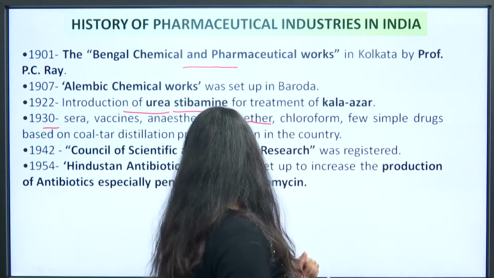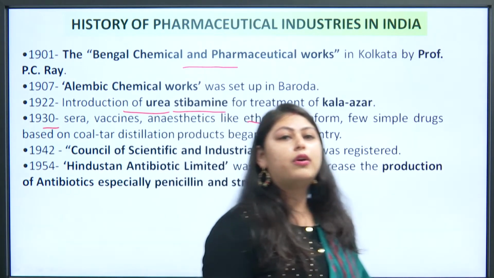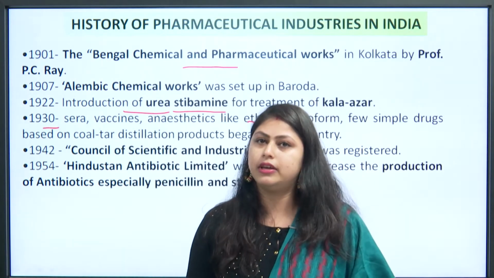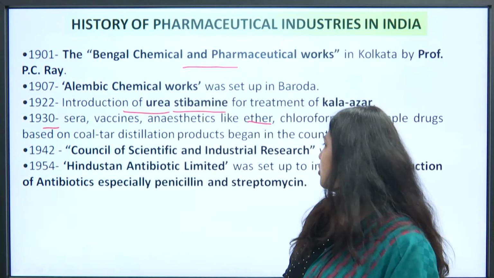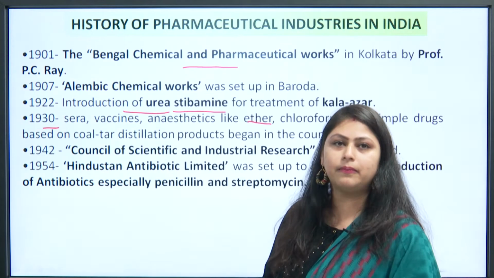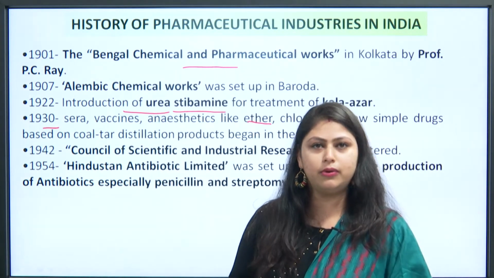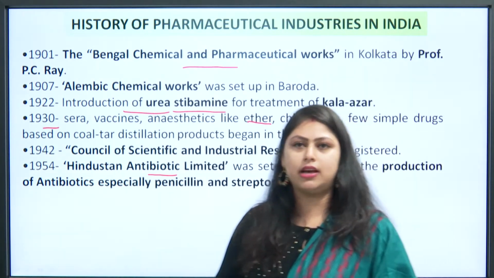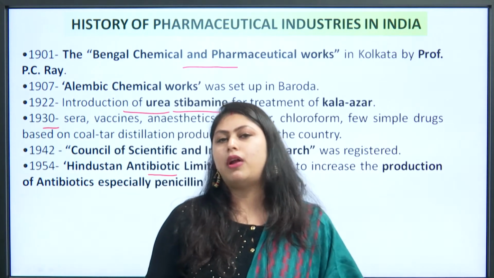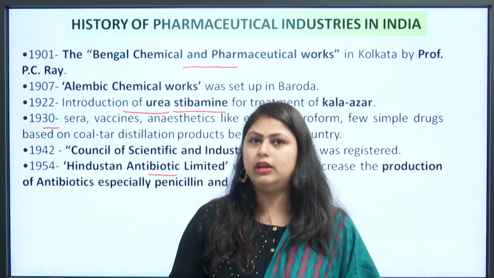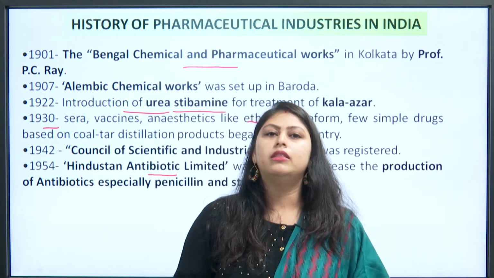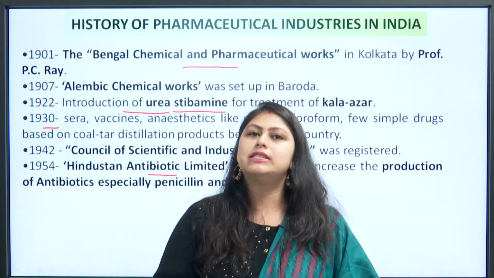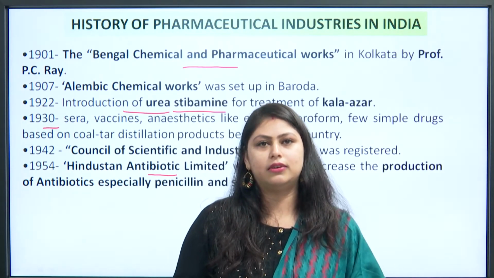Next, in 1942, the Council of Scientific and Industrial Research was registered. In 1954, Hindustan Antibiotics Limited was set up to increase the production of antibiotics. At that time, the production of penicillin as well as streptomycin was started in 1954.